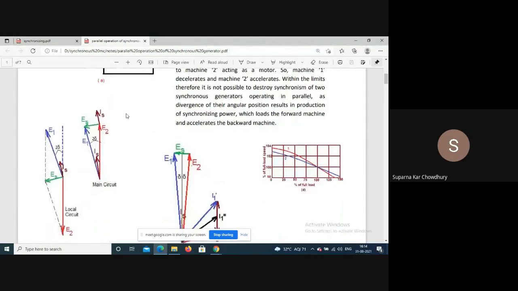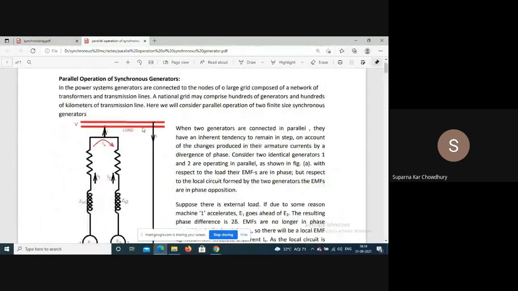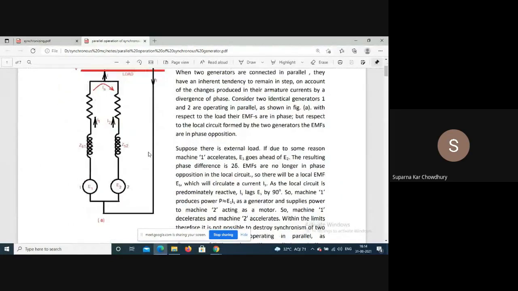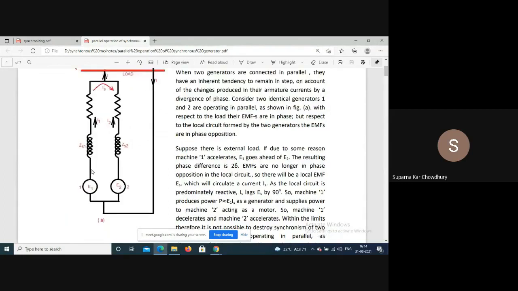Then if it is at no load, that is, it is not supplying any load, then E1 and E2 are equal, and with respect to the external circuit, the directions are the same, that is, they are in parallel.